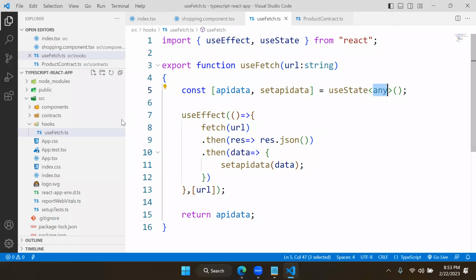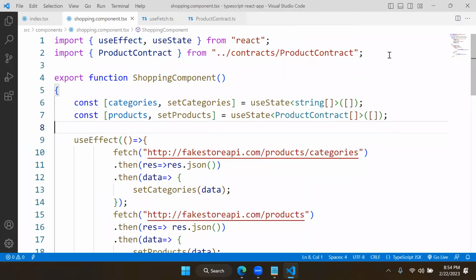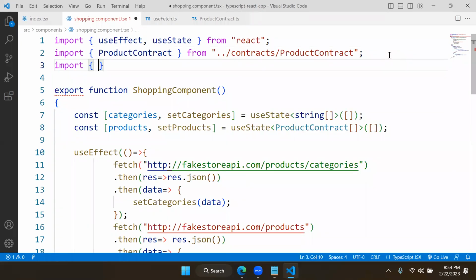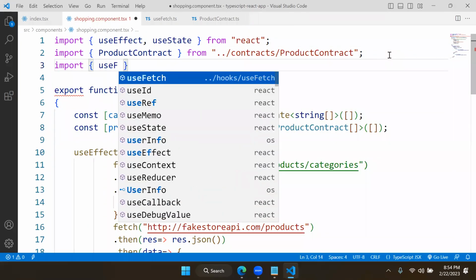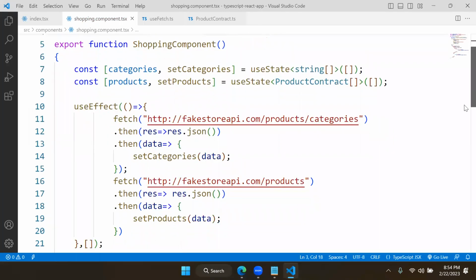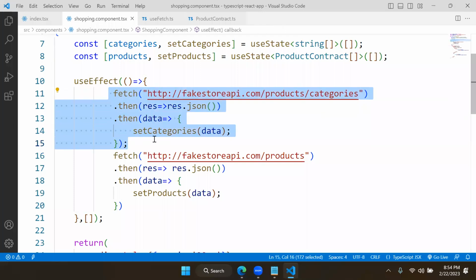Now, how to use this hook? Already you learned that. You need to import this hook wherever you want to use it in a component. So import useFetch from your custom hooks. Now useFetch can get the data, so I don't need to write or define all this now.